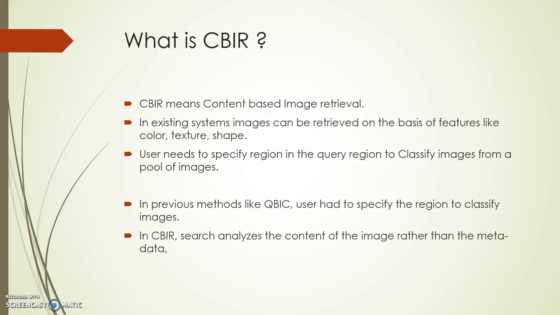In previous methods like QBIC, the query-based image retrieval classifier, the user had to specify the regions to classify images. In CBIR, the current method, a search analyzes the content of the image rather than the metadata. By metadata, we mean the external information that is tagged around the image.